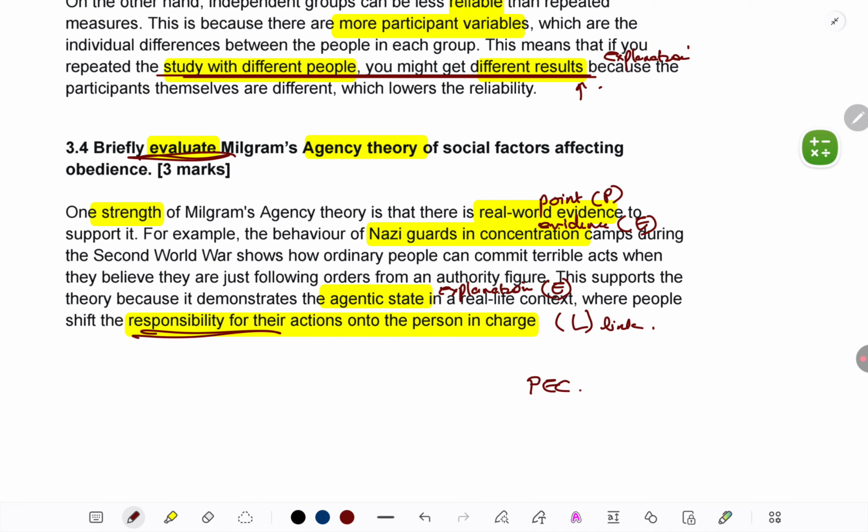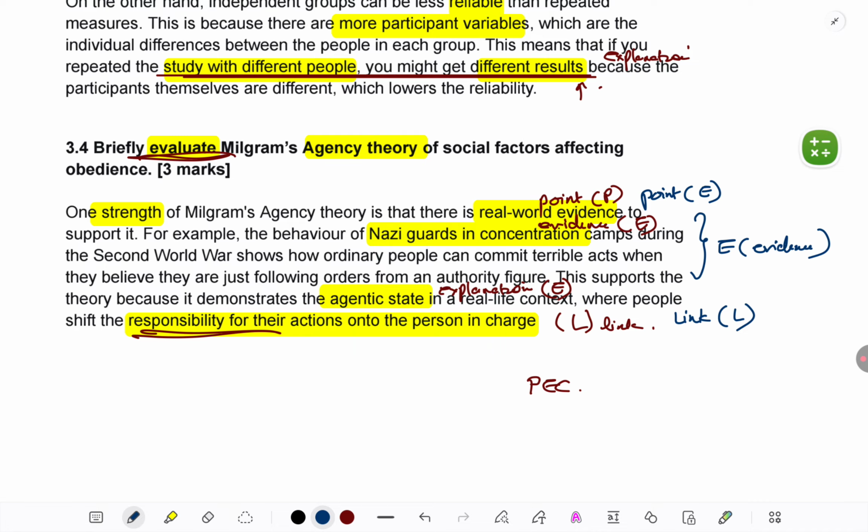Some of you find that simpler, so the same thing you can understand as PEC. Point remains the same. Evidence and explanation get combined. And of course, link is there, concluding or linking back to the question. So, if you're giving such depth, even one point is enough.